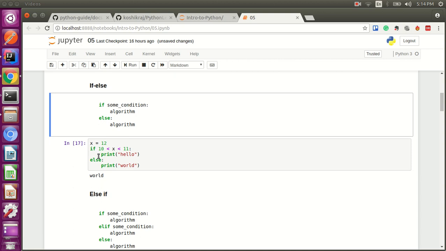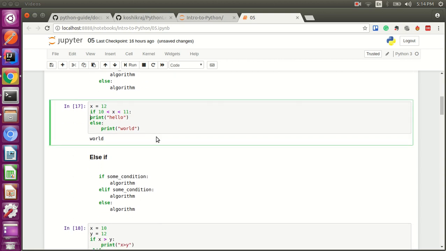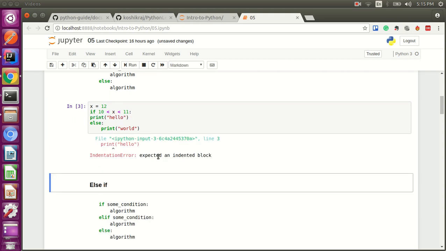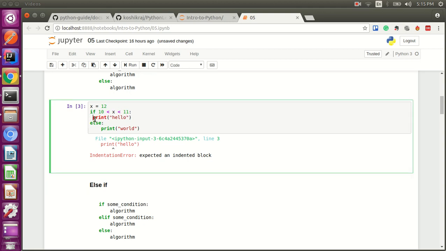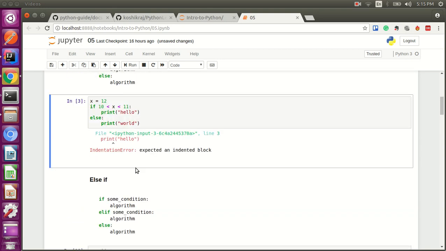So if you use less indentation, or align the indentation differently, when you execute this, you would get an "expected an indented block" error. Basically it says that whatever goes inside the if needs to be indented with whatever indentation you have planned to use. We'll cover all these structures and indentation in the Python style guide in another chapter.